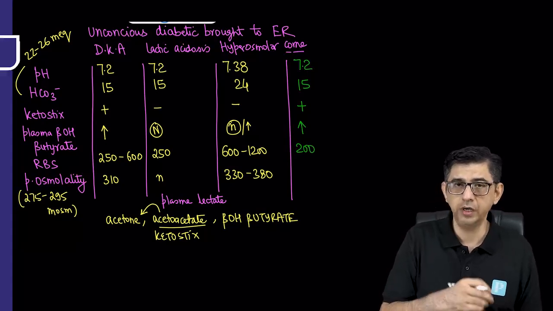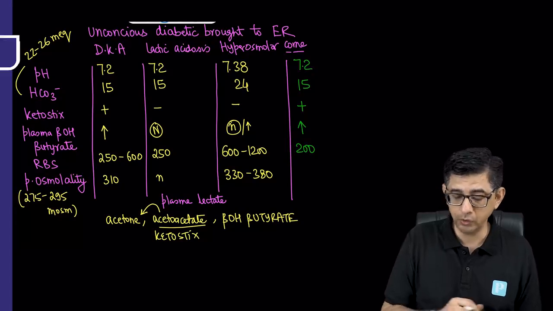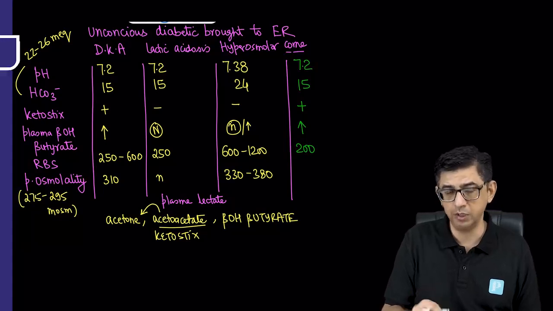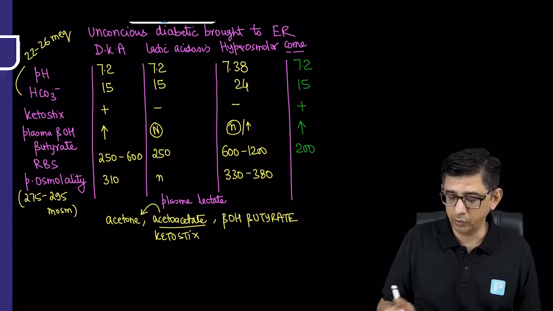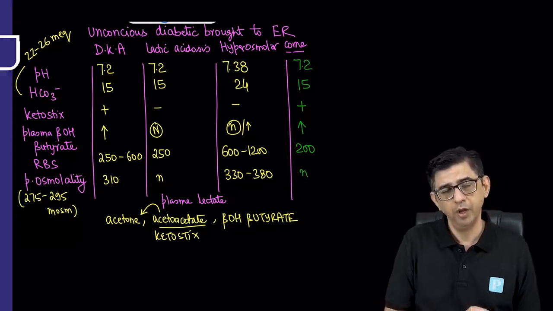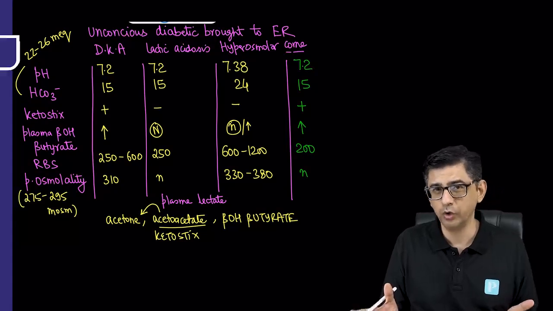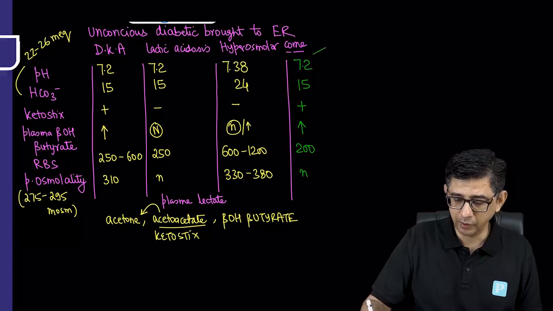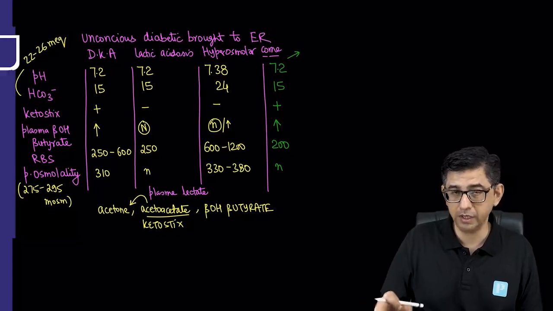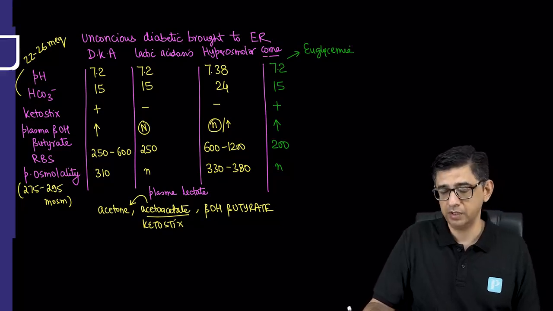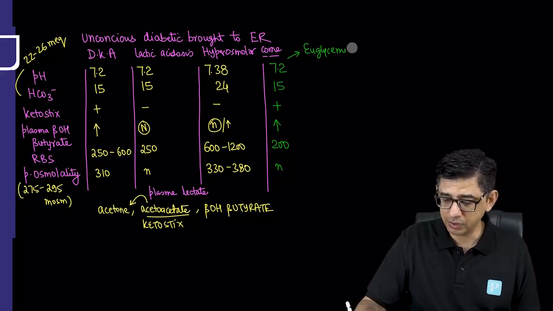Now, traditionally in diabetic ketoacidosis, the blood sugar of the patient is bound to be elevated, in a range between 250 to 600 most of the time. Here, what we are noticing is that the plasma osmolality is also turning out to be perfectly normal, because blood sugar is not very grossly elevated. If you get a report like this, then the data I have put up here is still a ketoacidosis, but because the blood sugar is not very grossly elevated, we will answer it as euglycemic ketoacidosis.